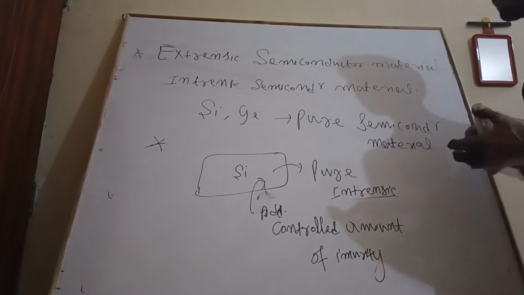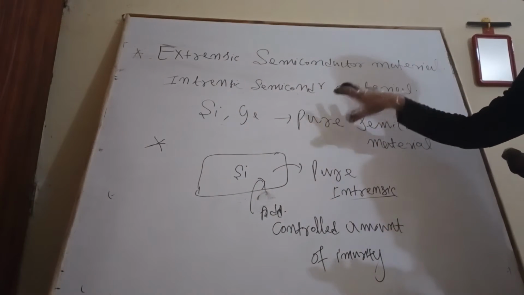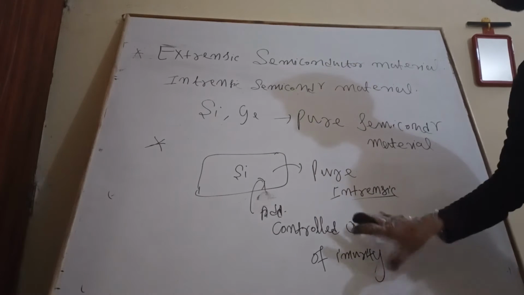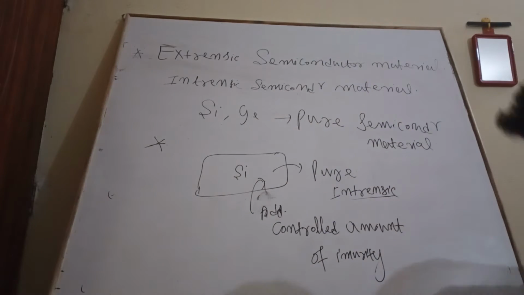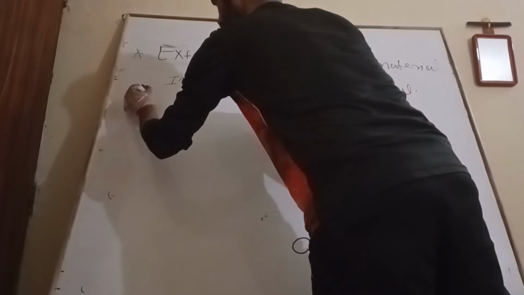For doping, we will first see a qualitative description of the dopant atom. So let's go. First we will see the dopant atom from the group fifth element.